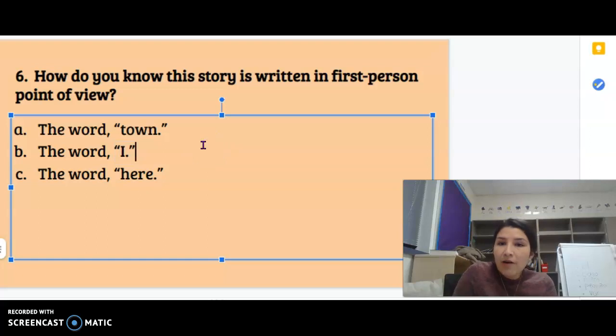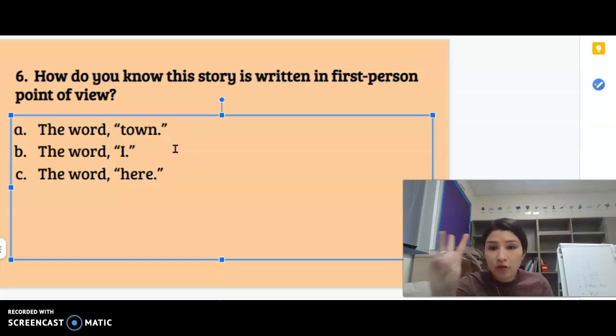Now, if we were talking about third person, which we're not in this question, we would be looking for the word he, she, or they. So, on tomorrow's test, you may have a question that says first person point of view or third person point of view. So, first person, you're going to find the word I, or me, or my.